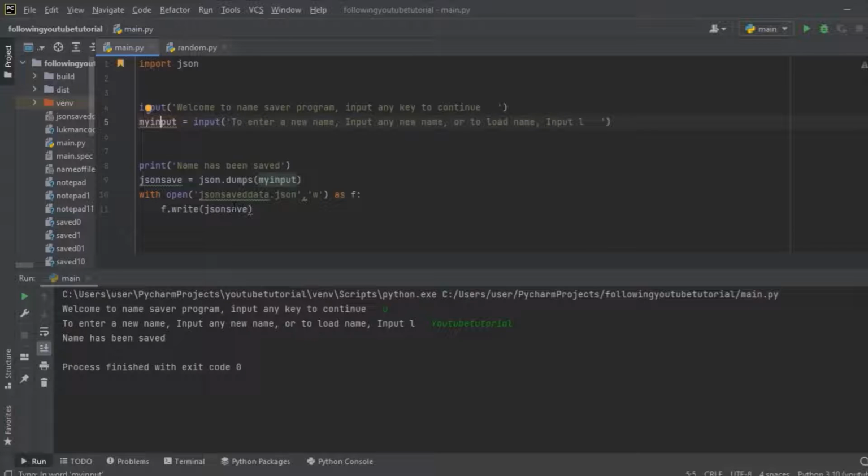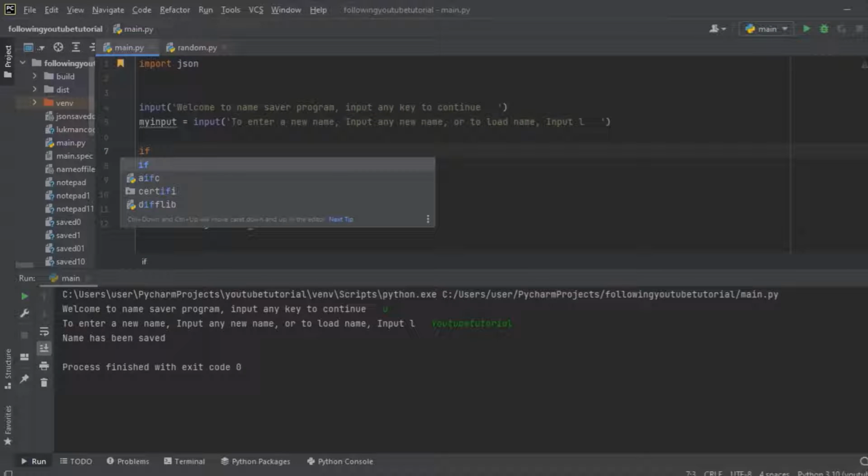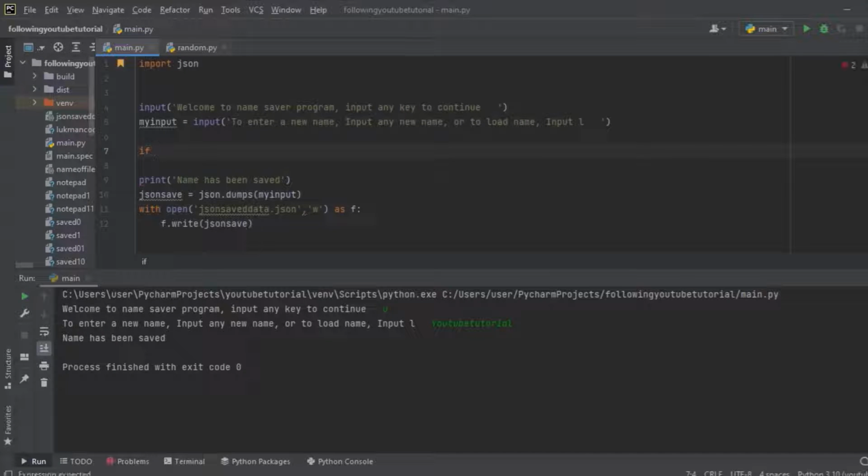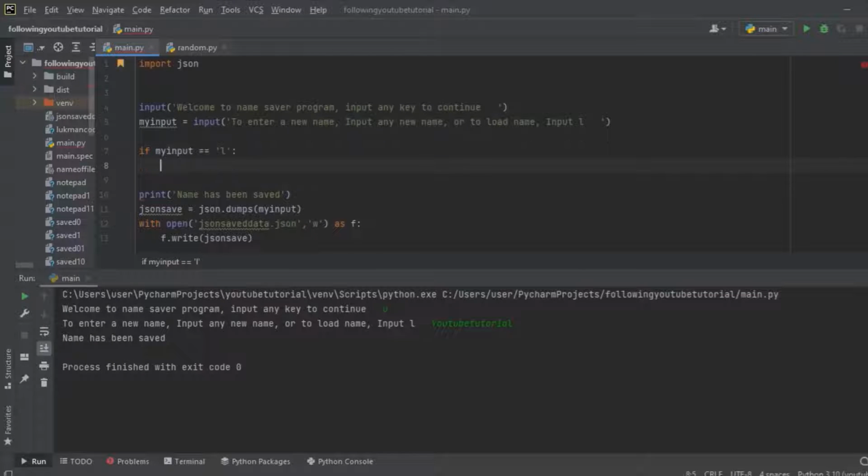So let's create the condition. If my input, that is this variable, whatever we input inside this variable, is equal to L, that means if we input that L button straight up, then here's what we are going to do. Now this is the loading function we are going to be working on right now, so we should pay attention.